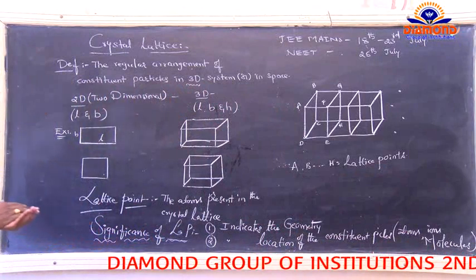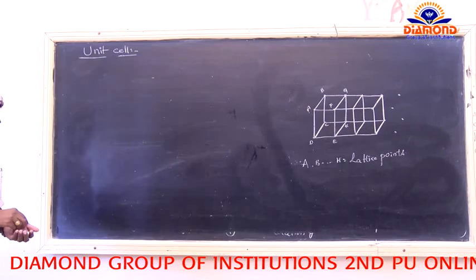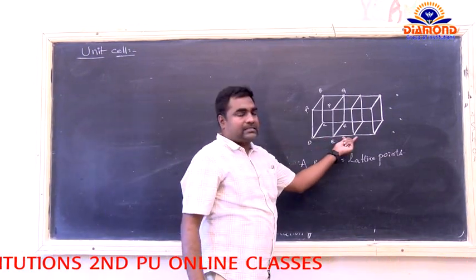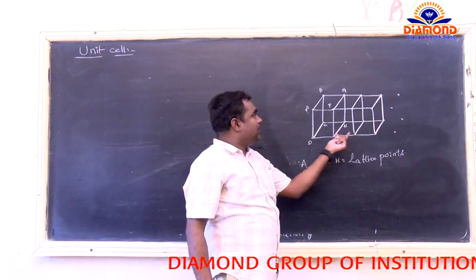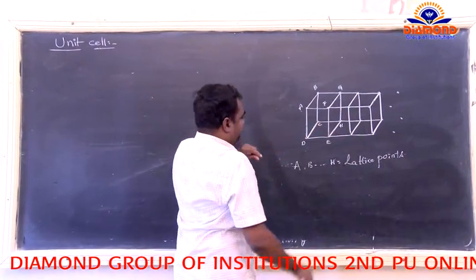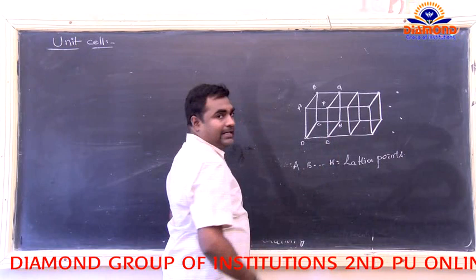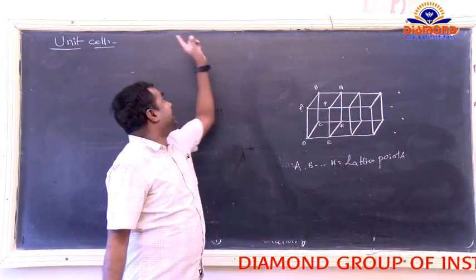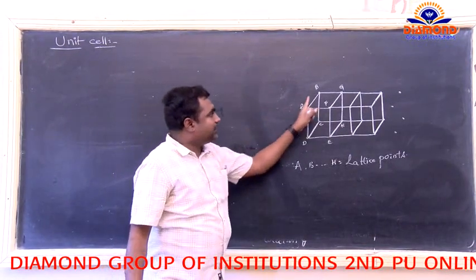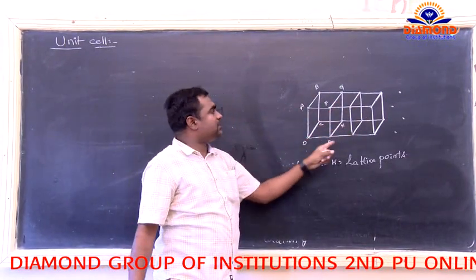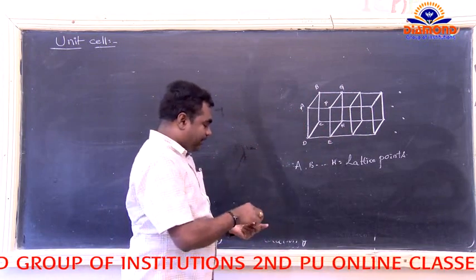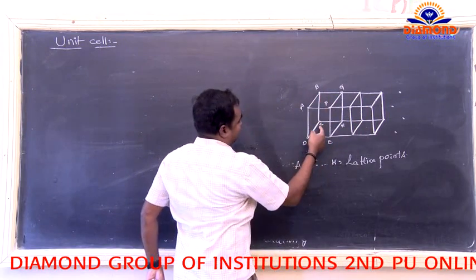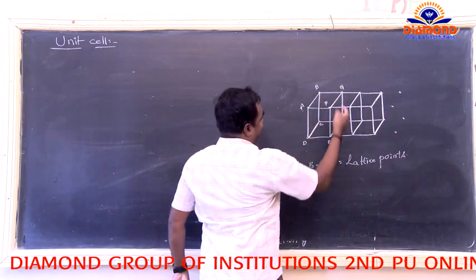Now, come to the next step. Already we know the arrangement of the crystal lattice. In the crystal lattice, a 3D system is taken. A single point in the crystal lattice is taken as a unit cell. So here, in the total crystal lattice, I have to choose only the first part, that belongs to A, B, C, D, E, F, G, H.